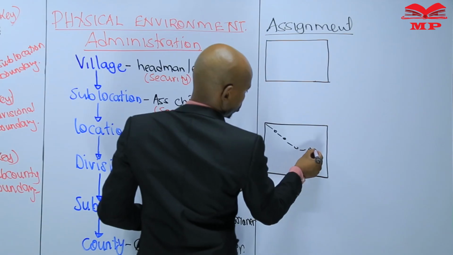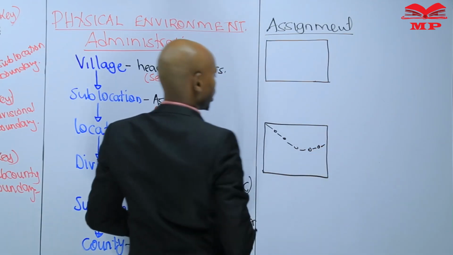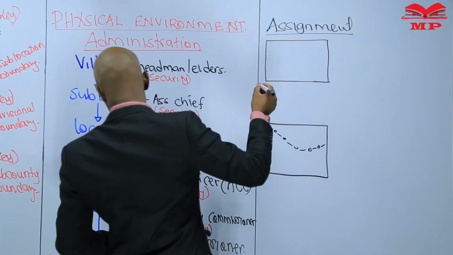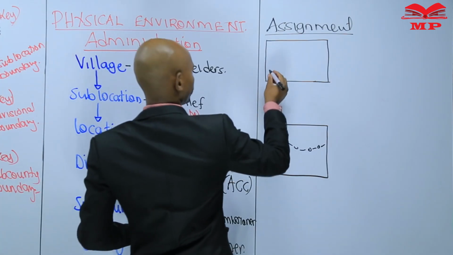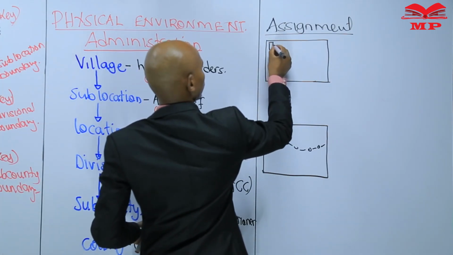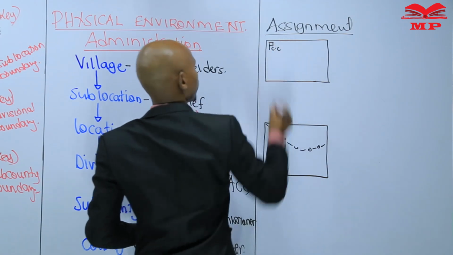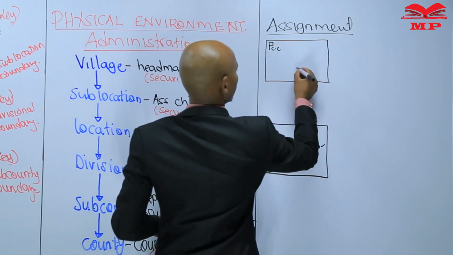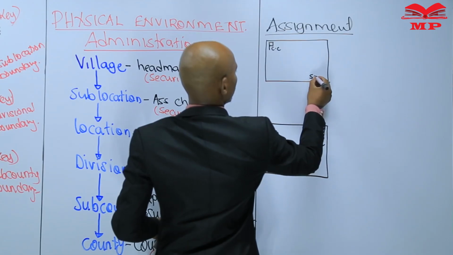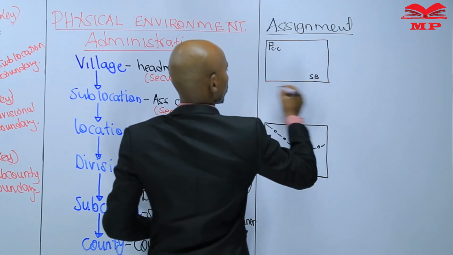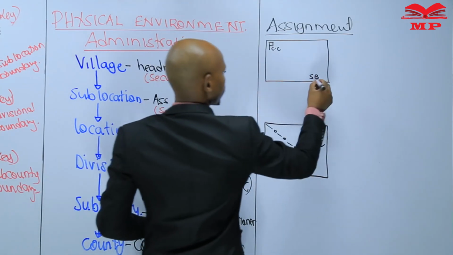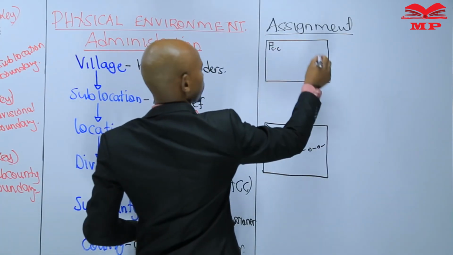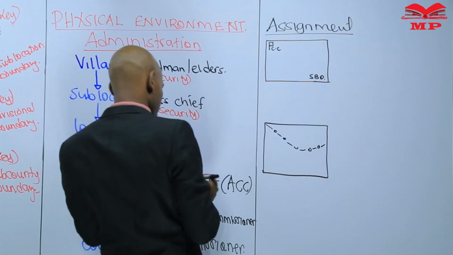Our boundary looks something like that. And for our offices here, we can use a chief's camp there and a sub-county office there. Chief's camp, sub-county office there.